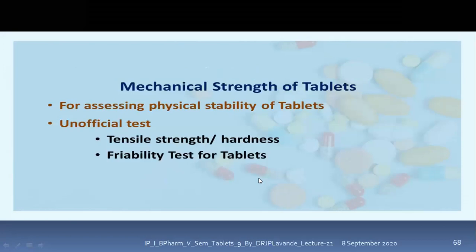Now there is another test which is related to mechanical strength. Now because of